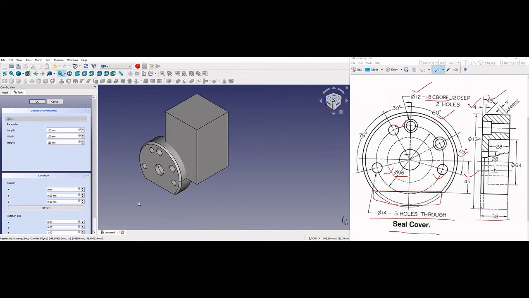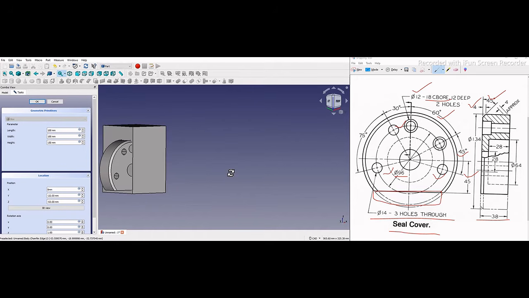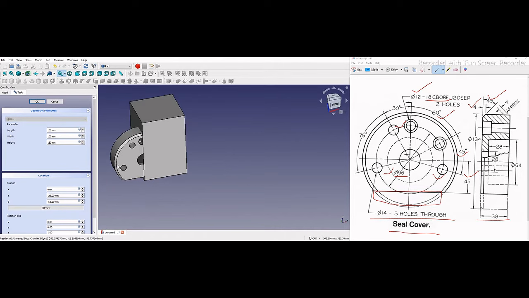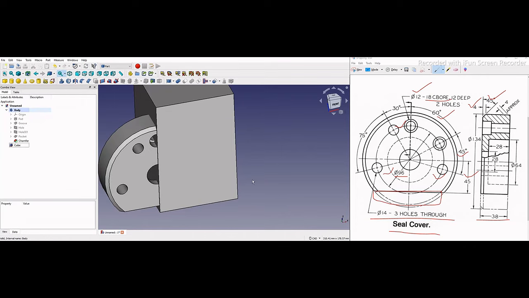I will move this cube. So with respect to the coordinate value change, I have moved the cube. Okay, it is completely intersecting with the center, so I will say okay.